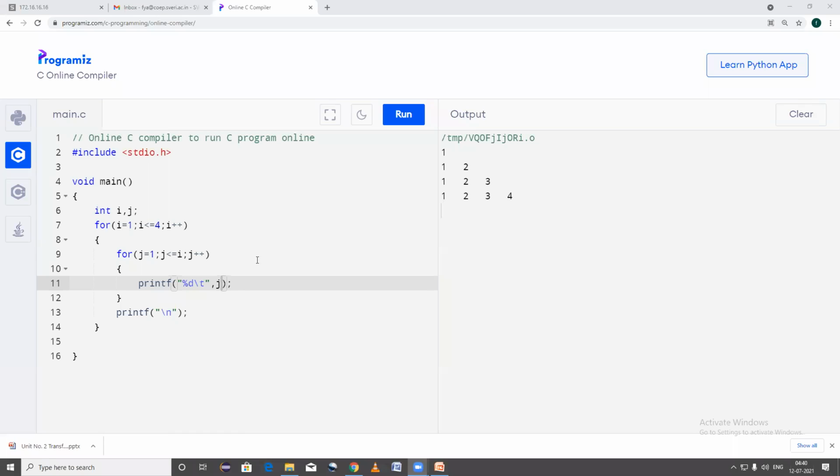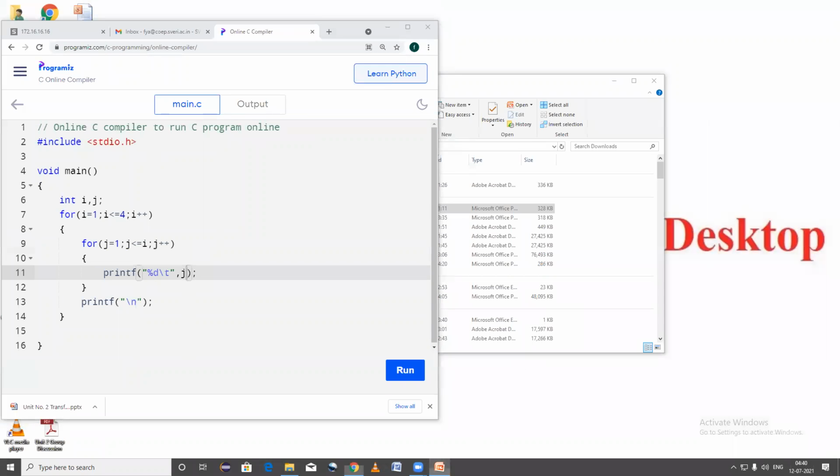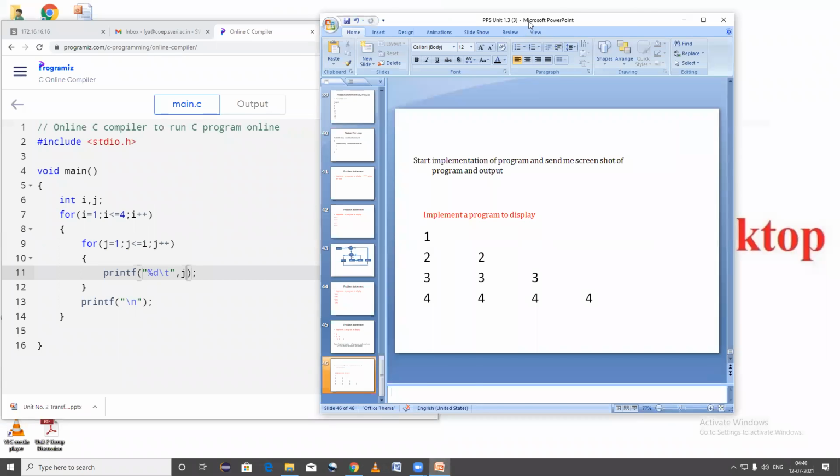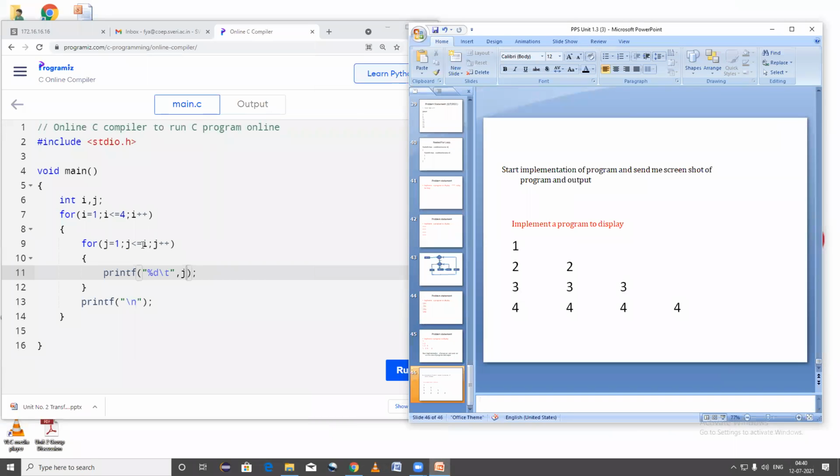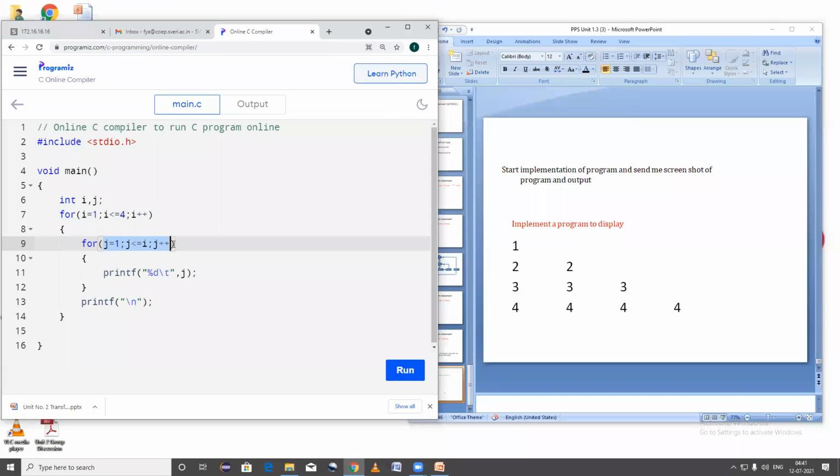Yes, sir. Okay. If you're finding it difficult, just understand here, I'm explaining. And after this lecture, you can send me the screenshot. Now you need to observe here. Check this loop. Is everyone here on the screen? Hello.